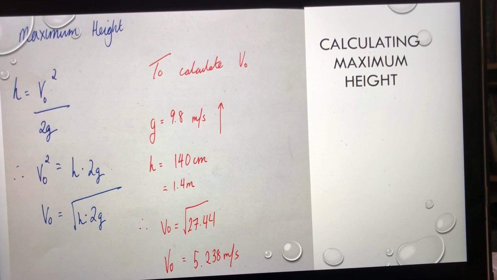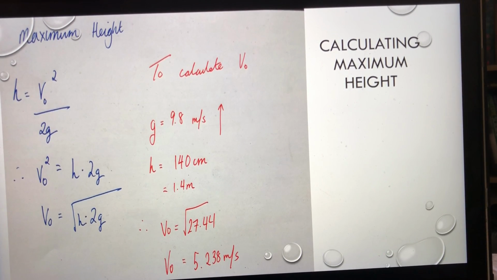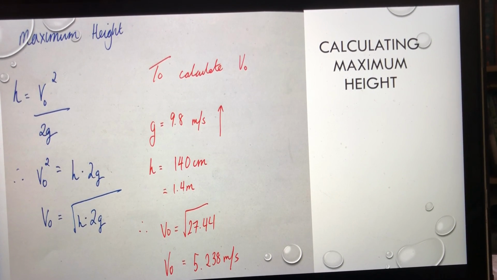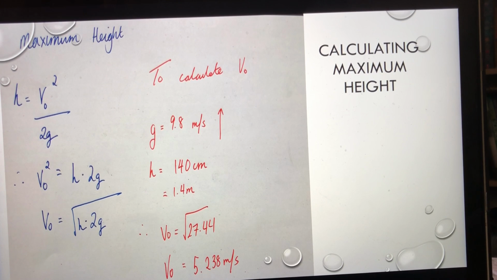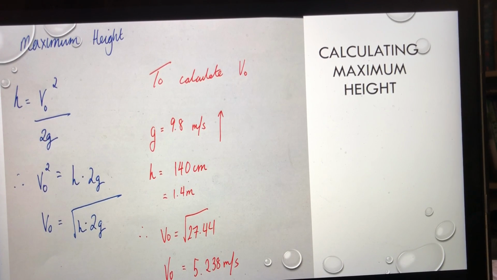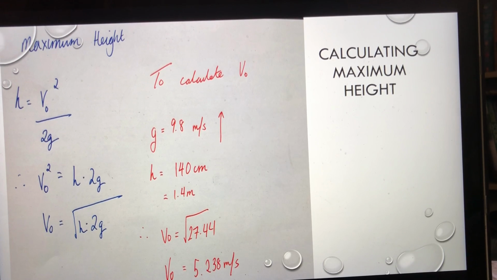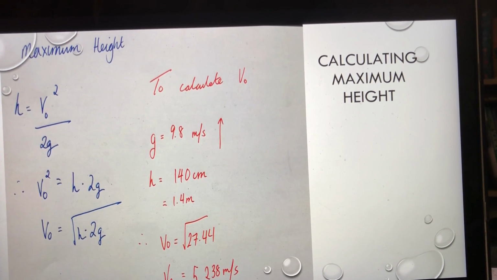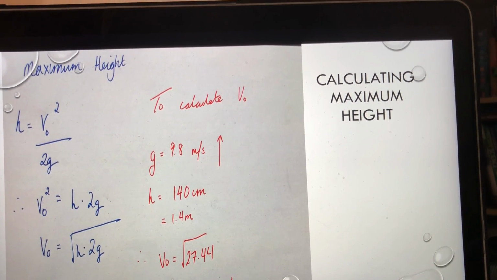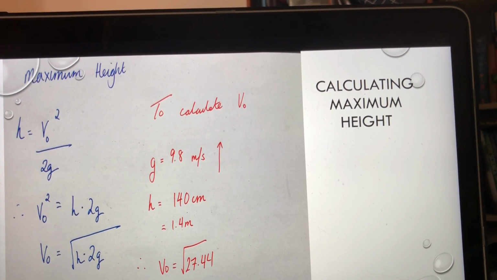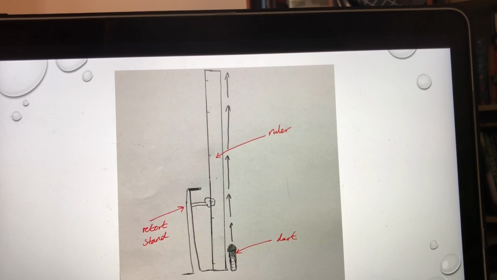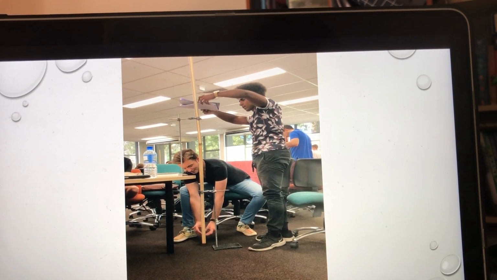Firstly, the maximum height the dart could reach had to be calculated. In order to calculate the initial velocity at which the dart was being launched from ground level, the dart was launched 5 times to calculate an average maximum height of 140 centimeters. Further, this value was used to calculate the launch velocity v0 as shown. The diagram shows how the equipment was set up to calculate the maximum height. Here is a video of how it went down.